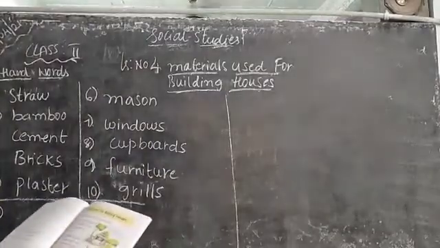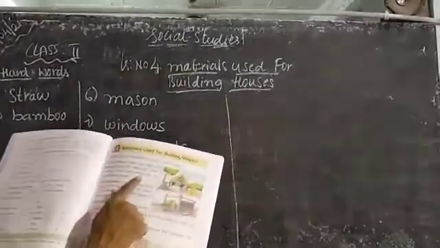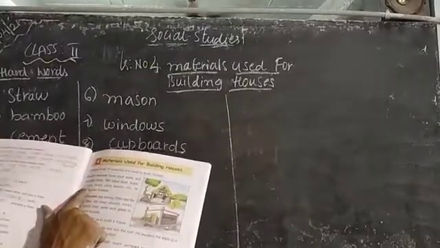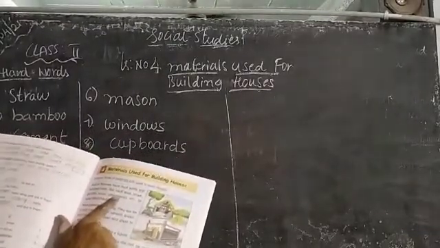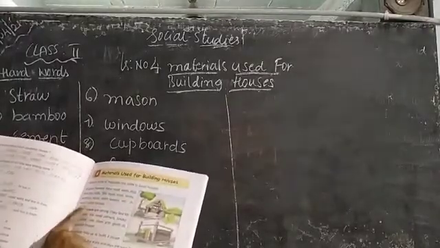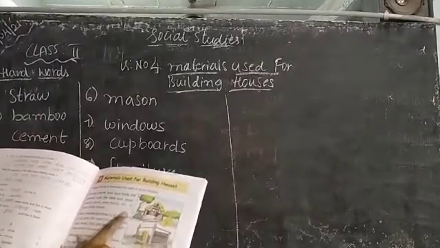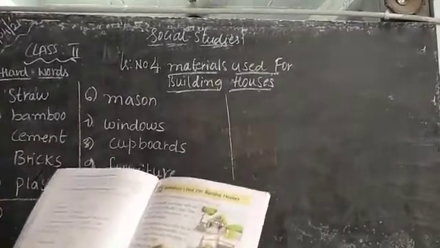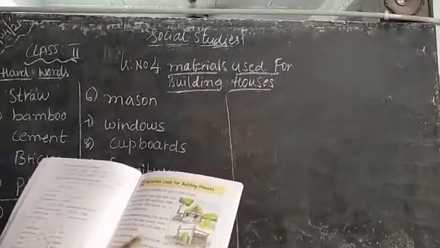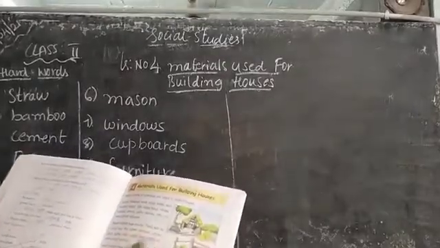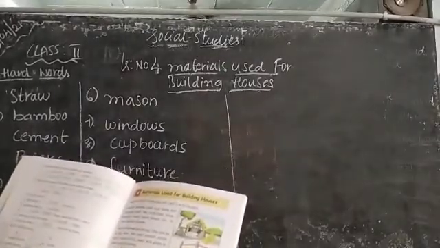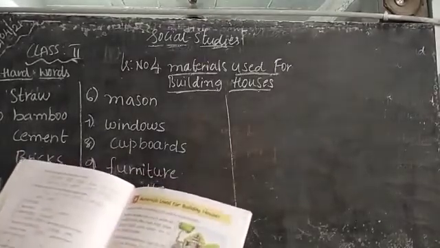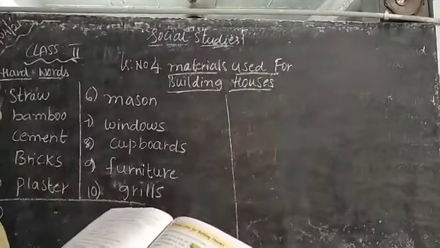Here children, if you see, kacha houses are made up of what? They are given here in the picture. Kacha houses are made up of mud walls and thatched roofs. What do we need? We need mud, straw, bamboo, wood, palm leaves, etc. to construct a kacha house. What are the things we need for pakka houses? For construction of a pakka house we need cement, bricks, sand, wood, iron, steel and glass. So this is the difference between the kacha house and pakka house.